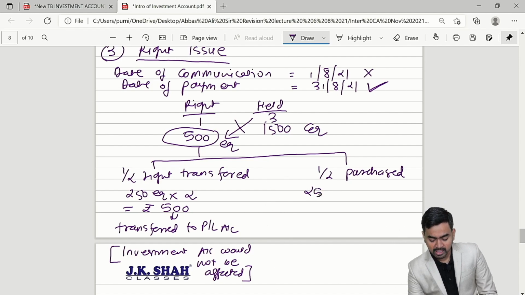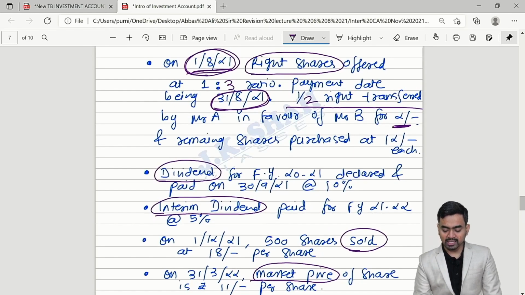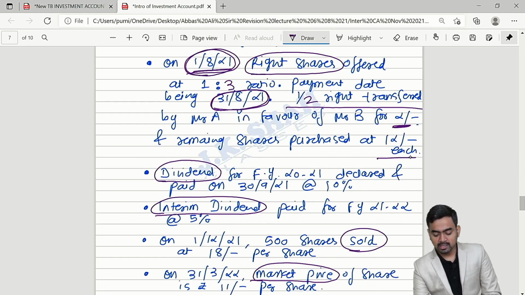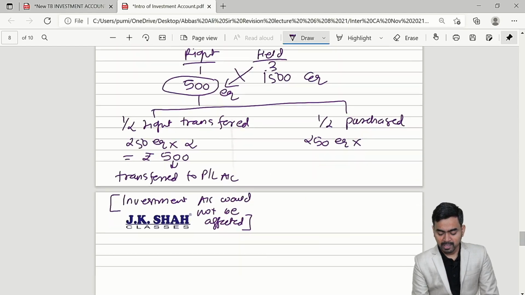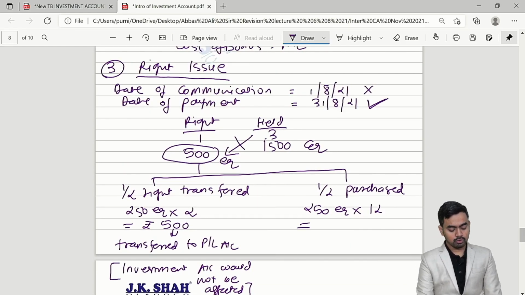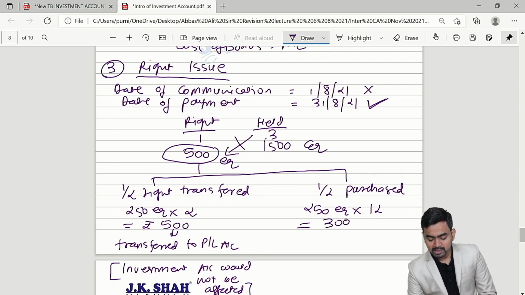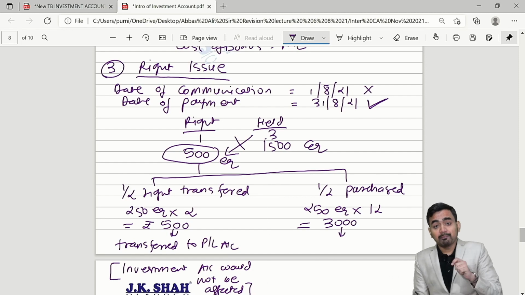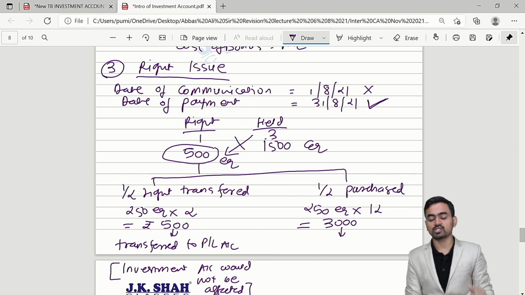Remaining 250 equity shares I will purchase, and just check the example. They are saying pay 12 rupees and get it. So I will pay 12 rupees per share. So 250 into 12, 3000 rupees I have to pay. So I am making payment of 3000 and I am getting 250 shares.